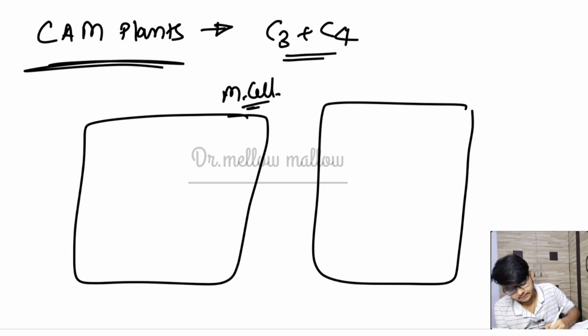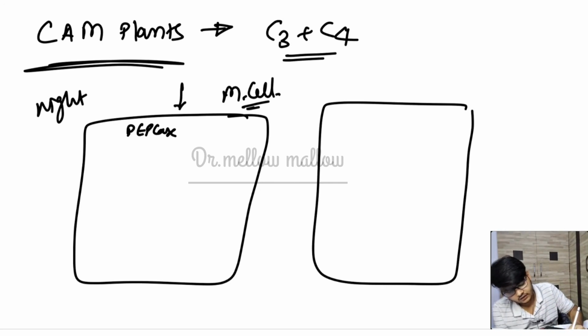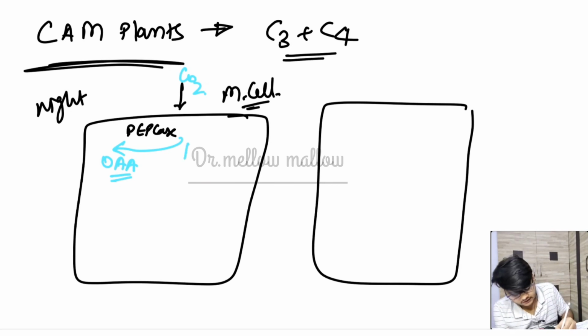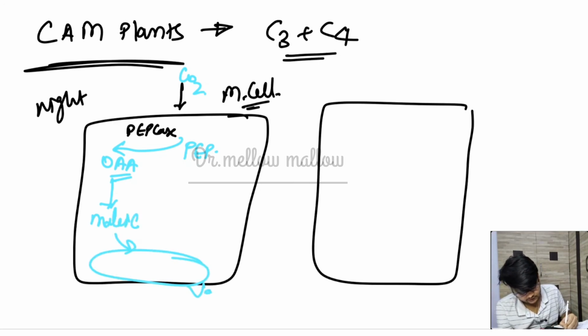But what is happening, suppose it is night time and there is an enzyme called PEP case. Same procedure: in the surrounding we have CO2, and that CO2 is incorporated and converted into the first stable product called OAA, oxaloacetic acid, which is a 4 carbon compound, from the PEP. Now OAA is converted into malic acid, and this malic acid is stored in the vacuoles. Malic acid is acidic in nature, so that is why we say acidification occurs at night.